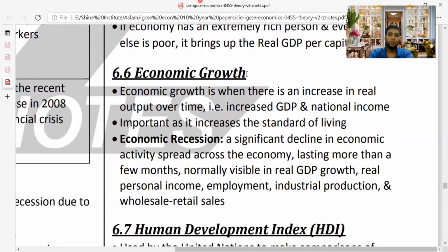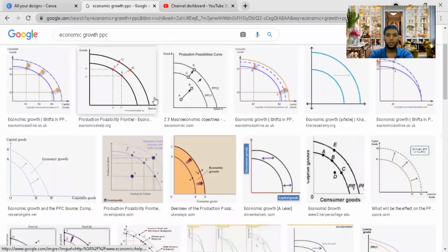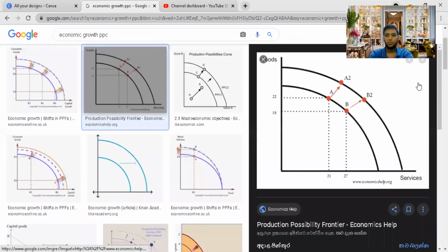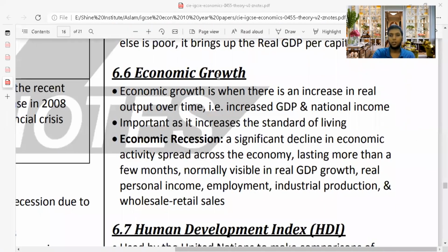side. You can see this in my Chrome. So let me show economic growth. Economic growth PPC will look like this. I can take any type of curves. Here you might see they are at this efficiency point, and they will move to a new point, and they are trying to increase their production. That's what we say economic growth. And as I have given you certain reasons, those are all reasons which you need to learn when it comes to economic growth. Then when it comes to economic recession, you need to learn a few things.